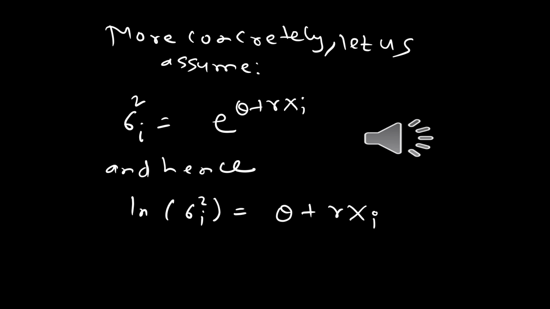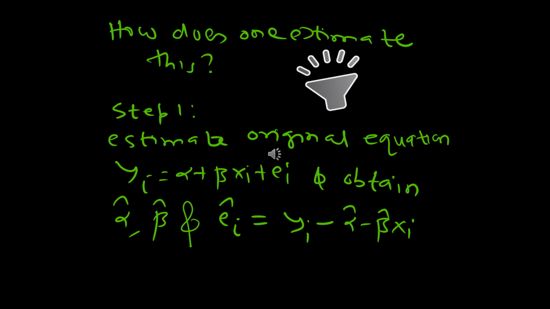Now, if you take natural logs on both sides, then we have the natural log of sigma square i is theta plus gamma x_i. So start with estimating the original equation in untransformed variables. The original equation was y_i equals alpha plus beta x_i plus e_i. We know that because x and e are uncorrelated, OLS estimators will continue to be unbiased and consistent.